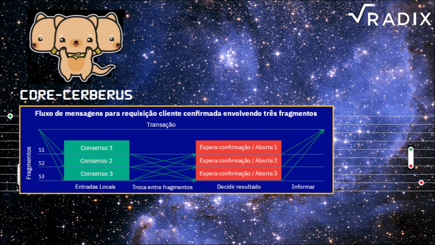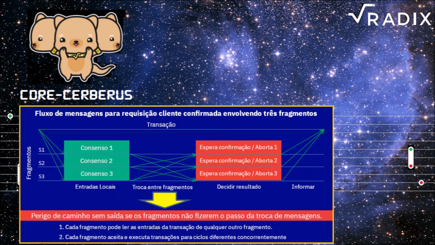Every affected shard exchanges these inputs to all other shards, thereby pledging to use their local inputs in the execution of the transaction. Third, decide outcome. Finally, every affected shard decides to commit the transaction if all affected shards were able to provide all local inputs necessary for execution of the transaction.